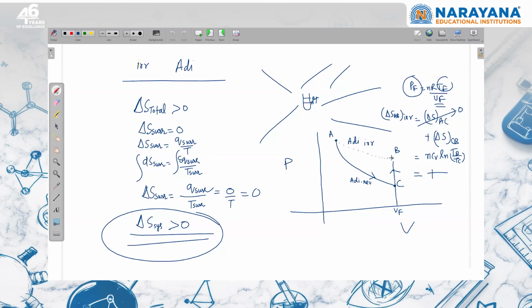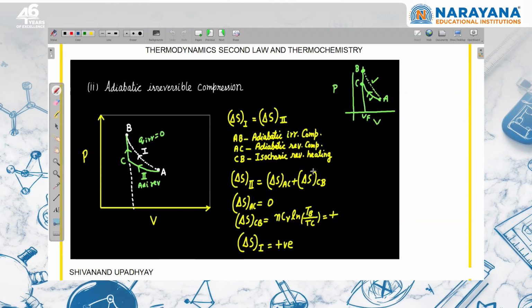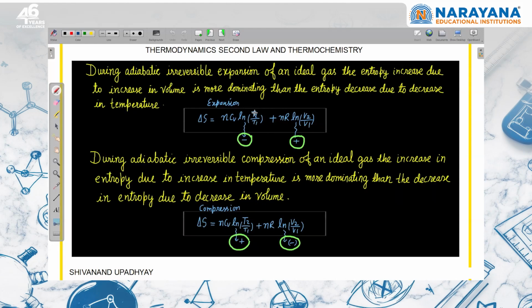So we know that the final temperature of the irreversible process is greater than that of the reversible process. Here we are discussing that this is the final temperature of the irreversible process. If this were for reversible, the entropy change would be zero. This is the same, final and initial volume is the same, and this is going to be positive.